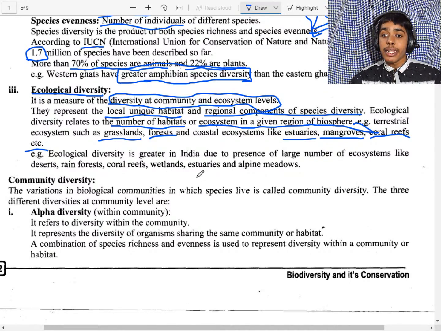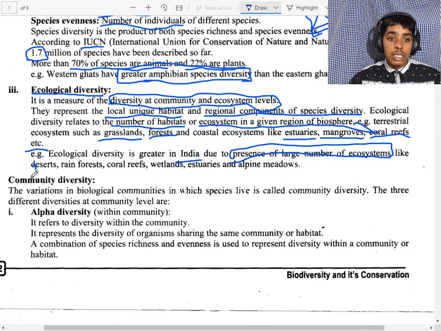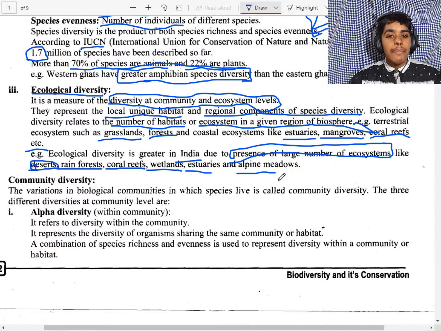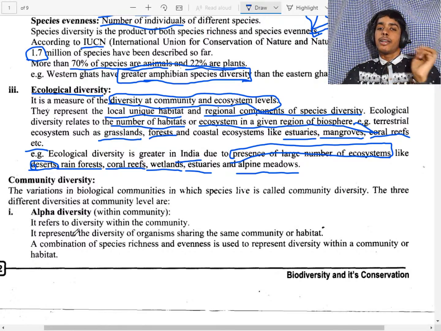Now, ecological biodiversity in India, as we have discussed, is due to the presence of a large number of ecosystems. In India, we have a large number of ecosystems like deserts, that means Thar desert, rainforest, coral reefs, wetlands, estuaries, and alpine meadows.